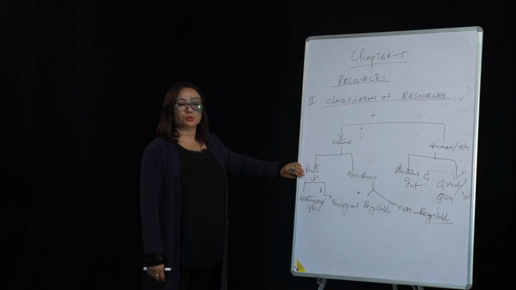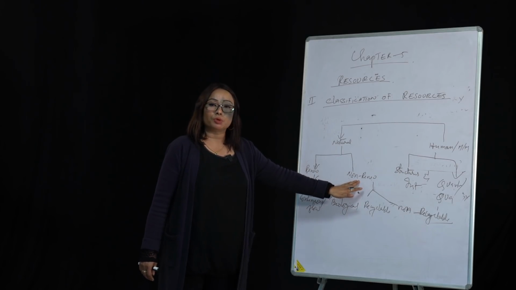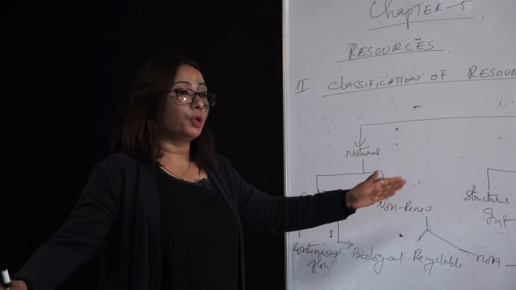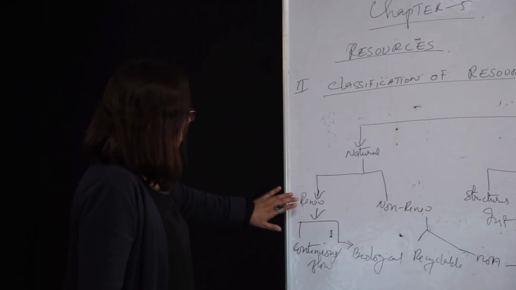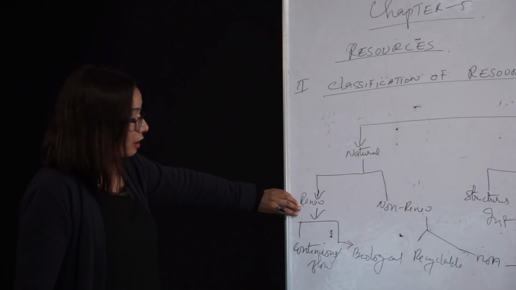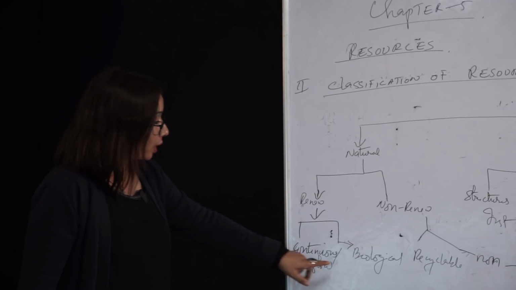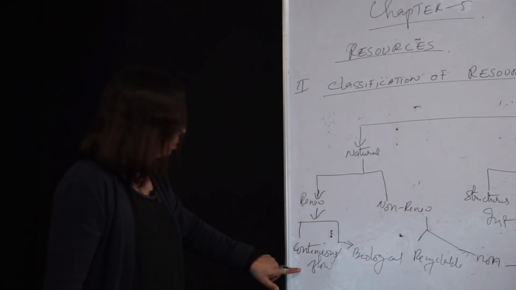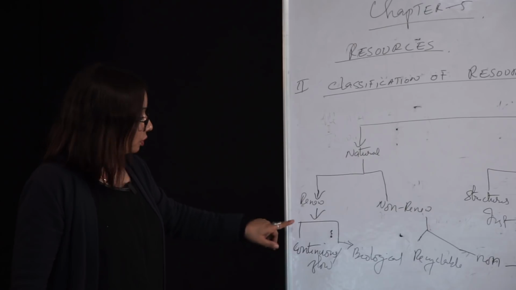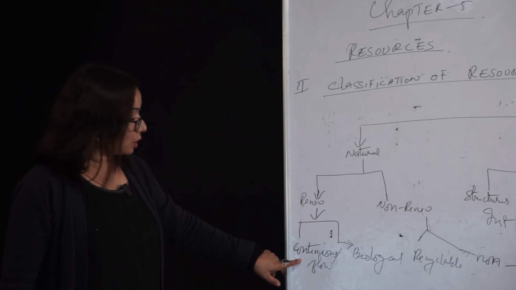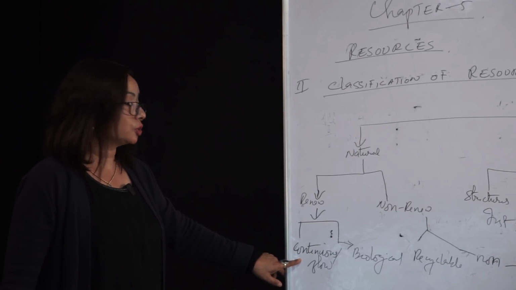It can be reproduced, it can be renewed. And non-renewable is, it cannot be renewed, it takes a long period of time, millions of years to form, so it is non-renewable. Now, in renewable, we again have land, water, air. Under renewable also we have flow and biological. Flow, we are talking about wind and water that flows, that can be renewed. Here also water and wind come under continuous or flow, those resources which are renewable.